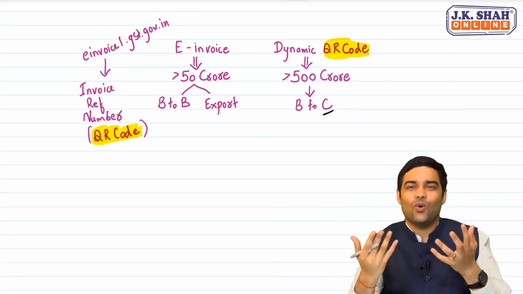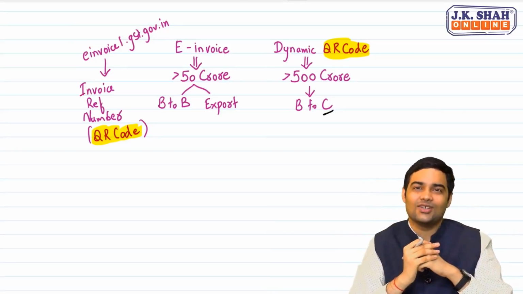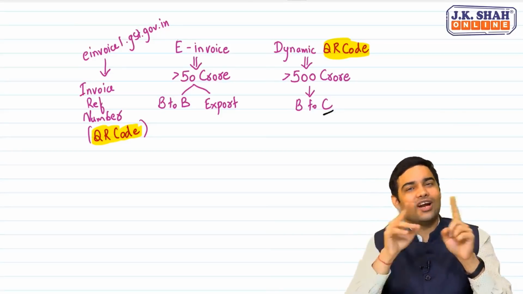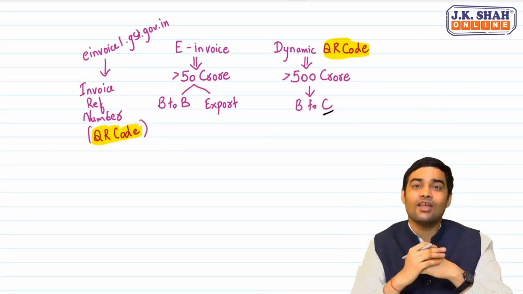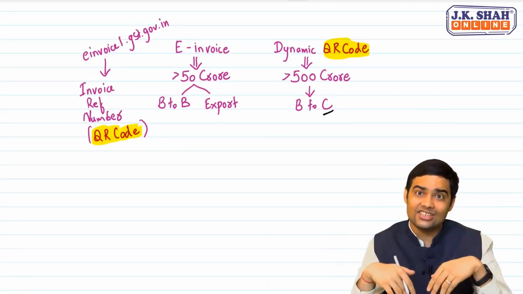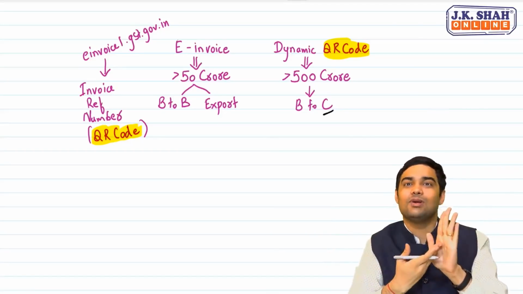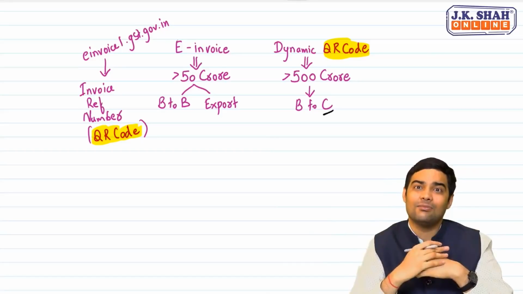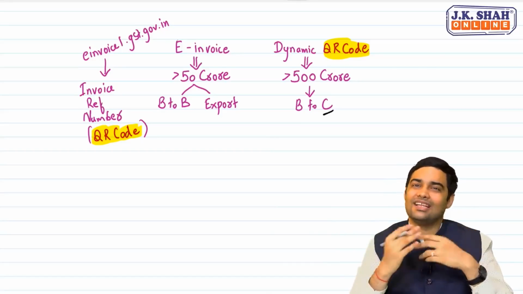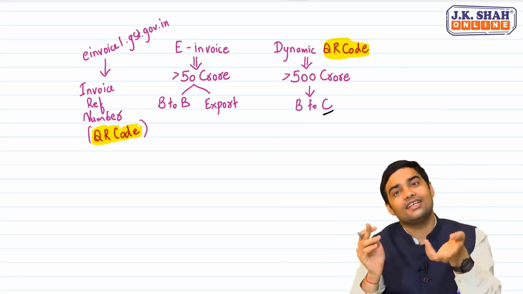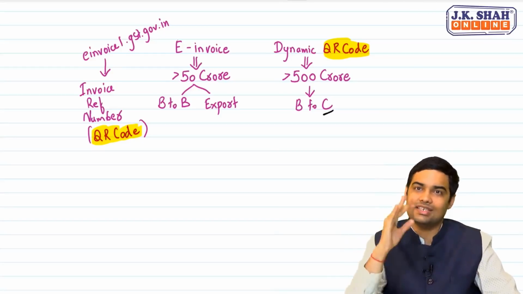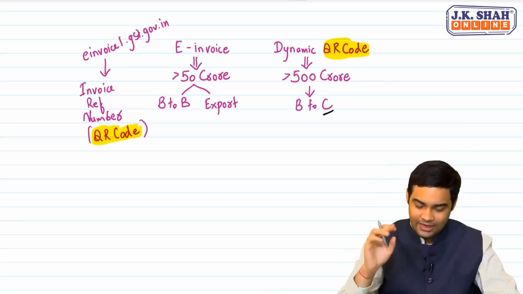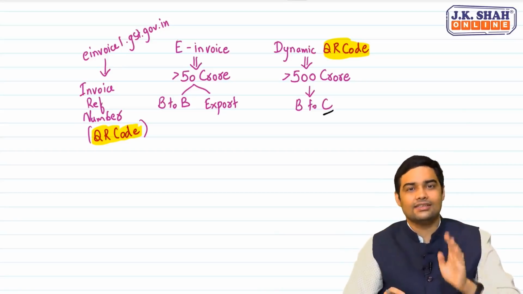First thing is, what is required in a dynamic QR code? If I am providing a cross-reference through another device, is it sufficient? If a person pays cash, even if I have displayed QR code, will I be held liable? Such questions have been answered by CBIC. In fact, it has been further amended, but that is not applicable. We are sticking to what is given in the statutory updates. Now, let's have a look at these two aspects.